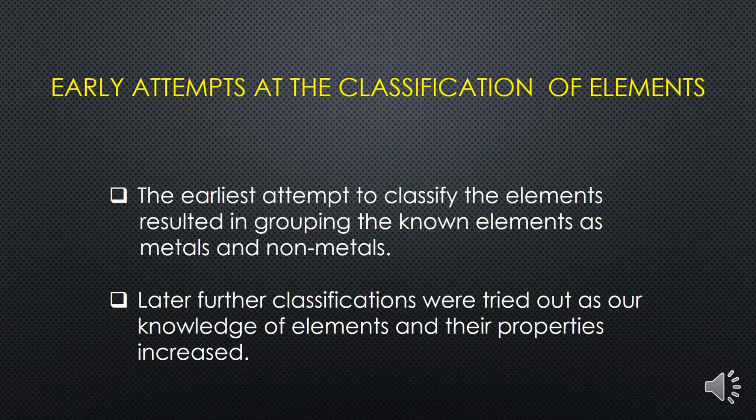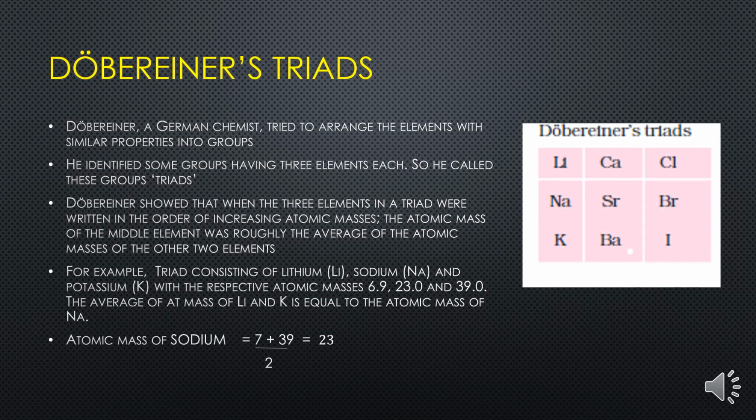Now the second attempt. Another attempt of classification of elements is called Dobereiner's triads. In 1829, a German chemist, Dobereiner, observed that certain elements had similar properties and that he could put them together in groups of 3 elements each.